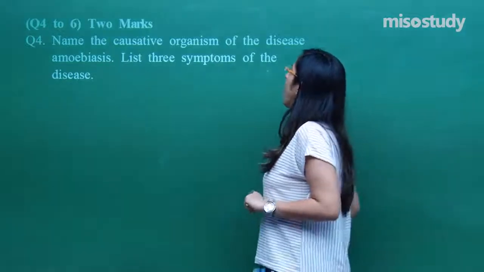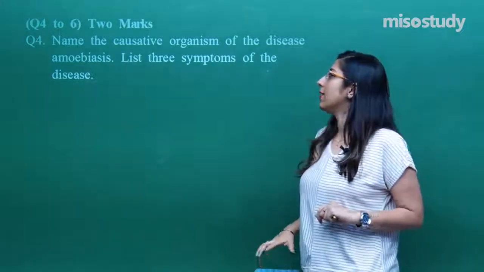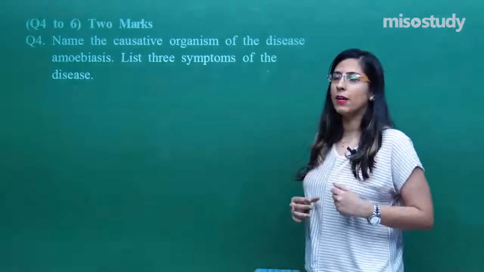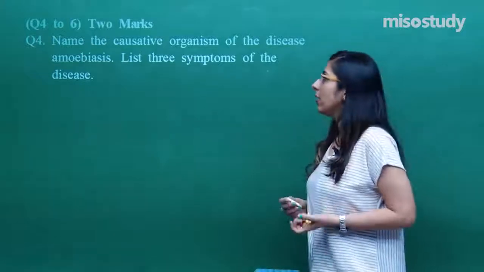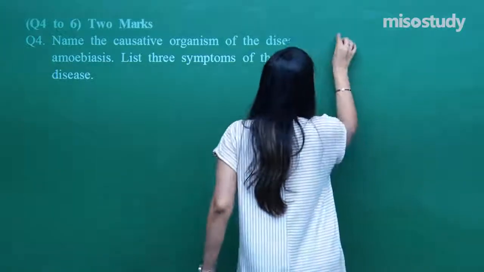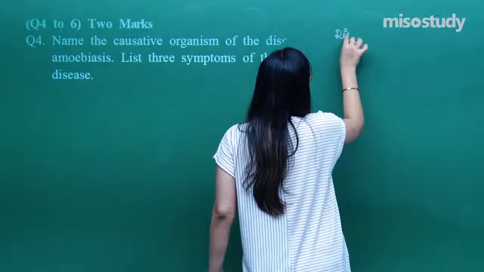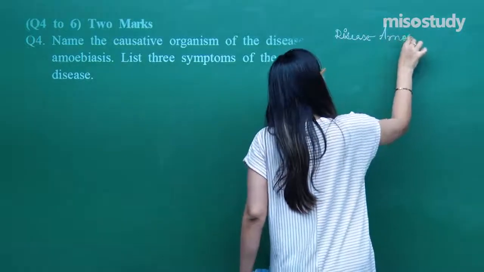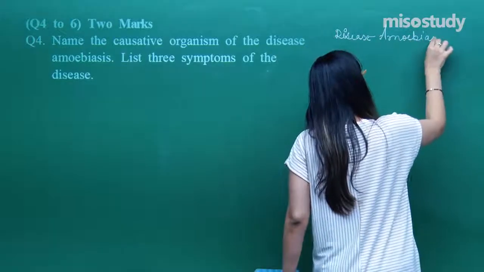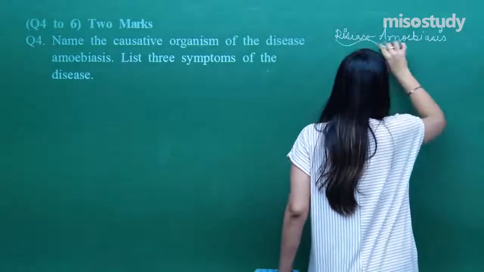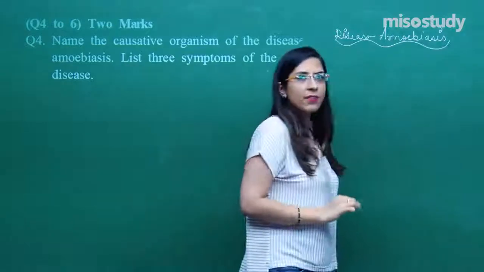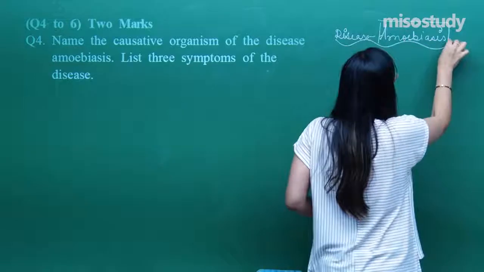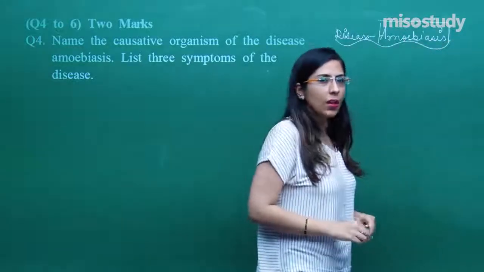Name the causative organism of the disease amoebiasis. List 3 symptoms of the disease. This is just 2 marks, but we will not stop here, I'll explain the things in detail. So, we are talking about the disease amoebiasis. Which disease is it? Amoebiasis. Amoebiasis is related to amoeba.